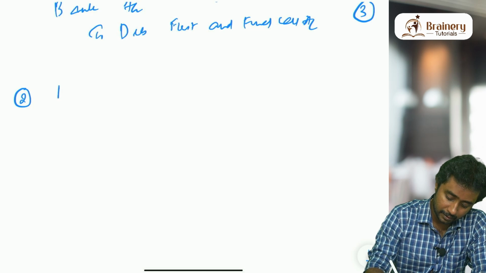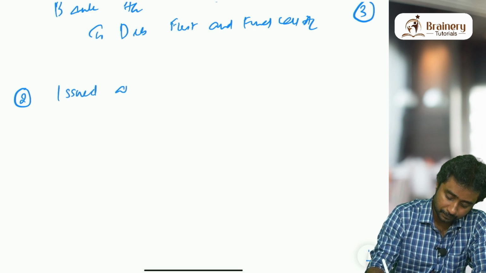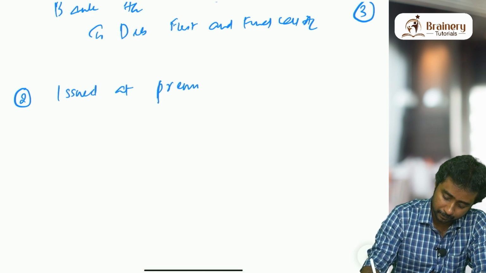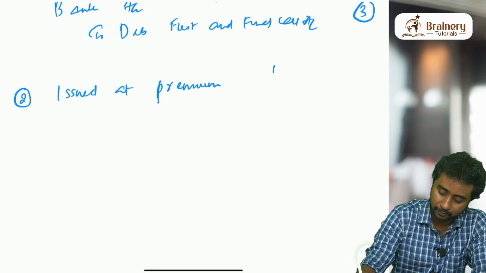The second case is debentures issued at premium. So in our example, the face value was 10, and the issue price is 12.